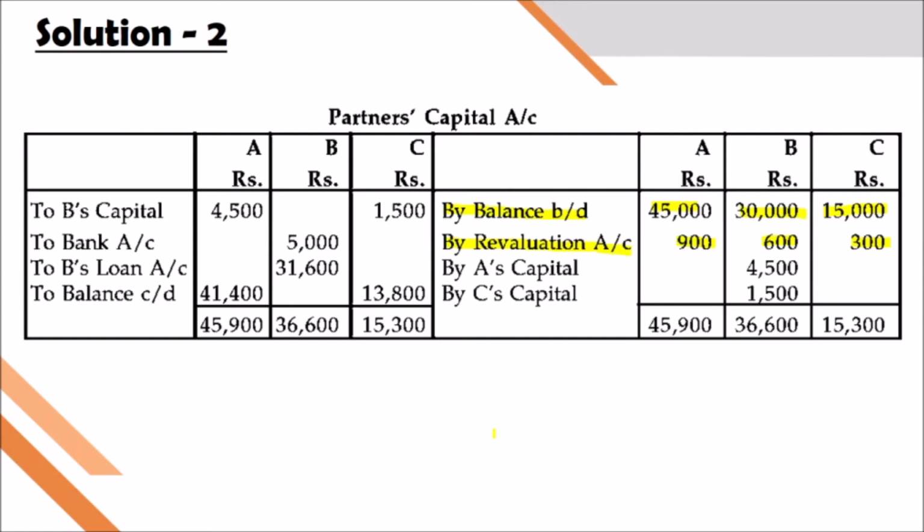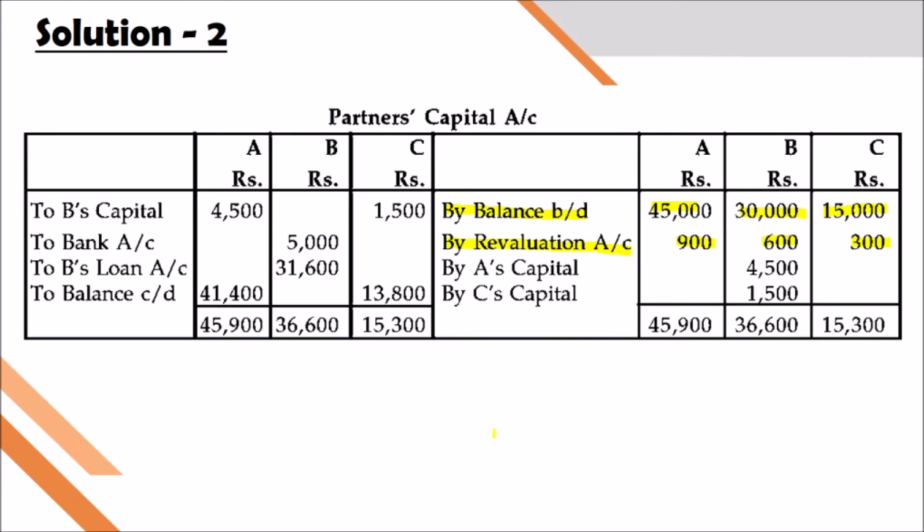It will be adjusted as per the gaining ratio between A and C, the continuing partners. So 4,500 and 1,500. What will be the entry? Gaining partners capital account to retiring or deceased partners capital account.